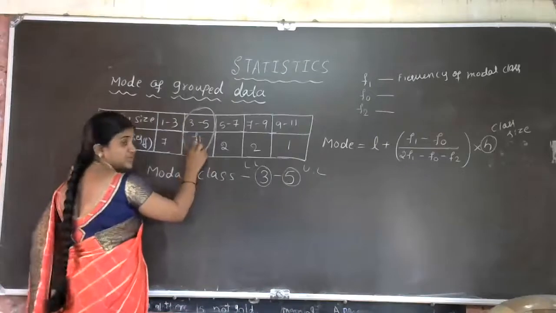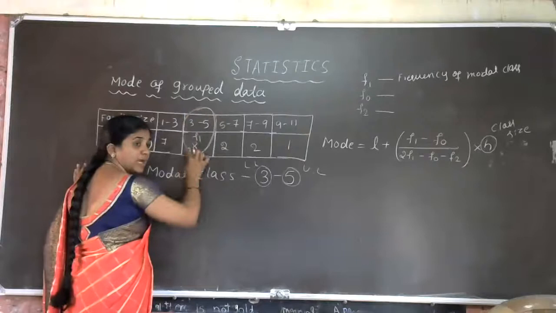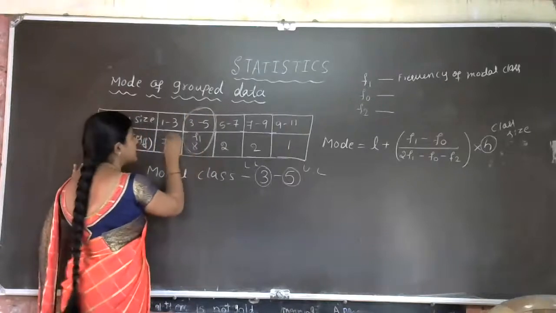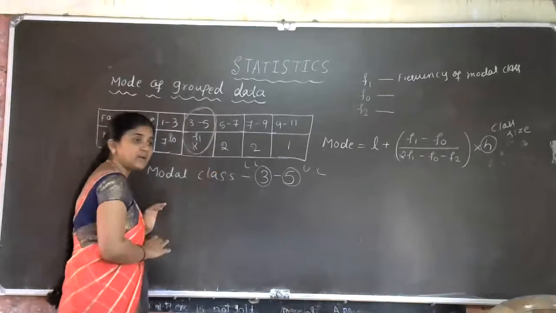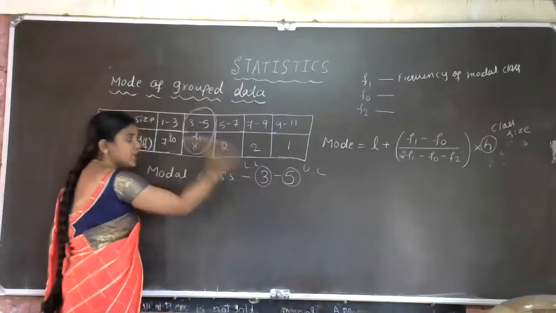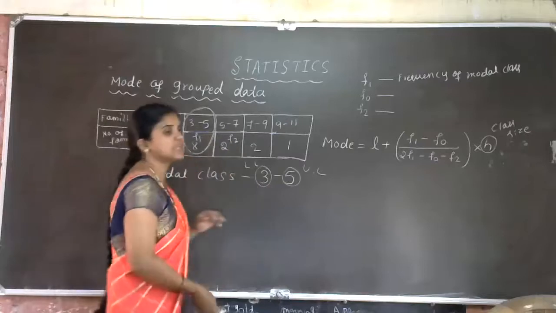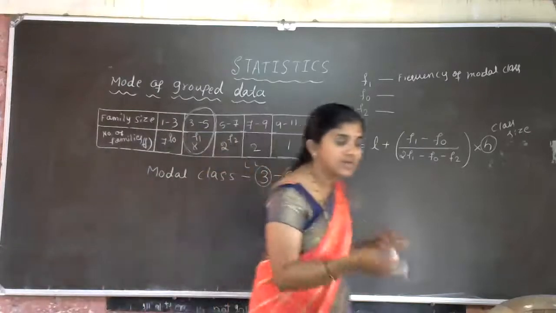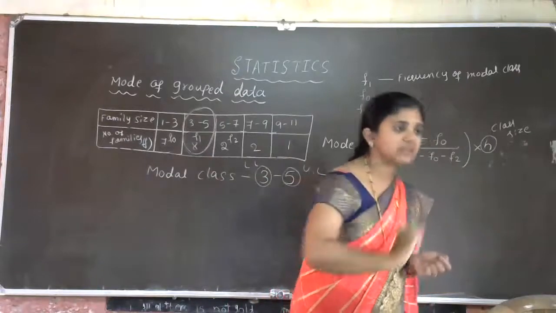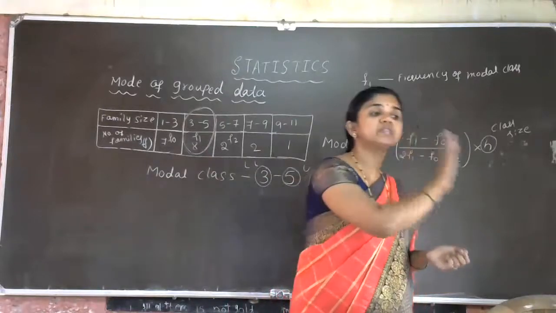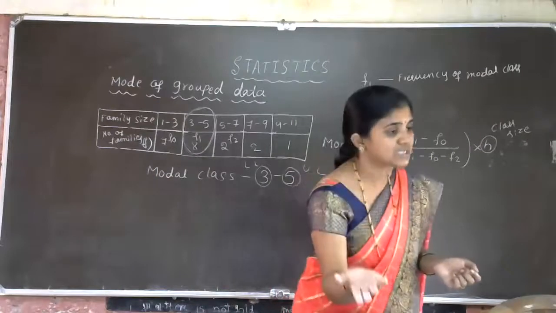See here students, F1 is the exact frequency of the modal class. Then F0 is the frequency of the preceding modal class. Clear? F2 is the frequency of the succeeding modal class. F1 stands for the exact frequency of the modal class, F0 is the preceding frequency, and F2 is the succeeding frequency.